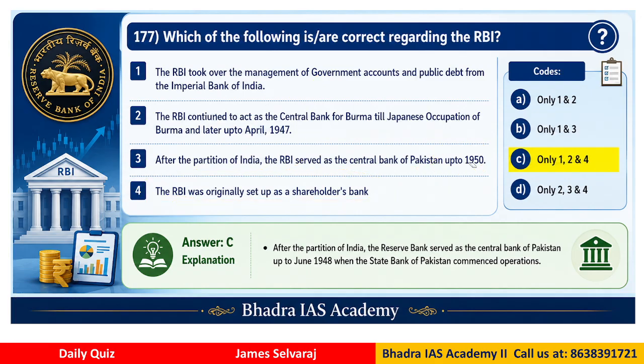So now, which of these statements are correct? The correct answer is C. Option C is correct. That means RBI did not serve as the central bank for Pakistan till 1950. It was only till 1948, right? As per the partition, the Reserve Bank served as the central bank of Pakistan up to June 1948. Then the State Bank of Pakistan started its operations. Clear? So these kinds of basic concepts and facts we should be familiar with.